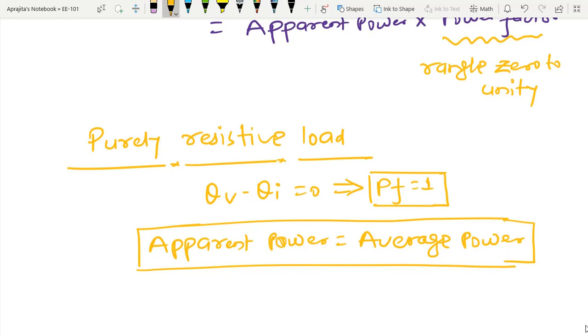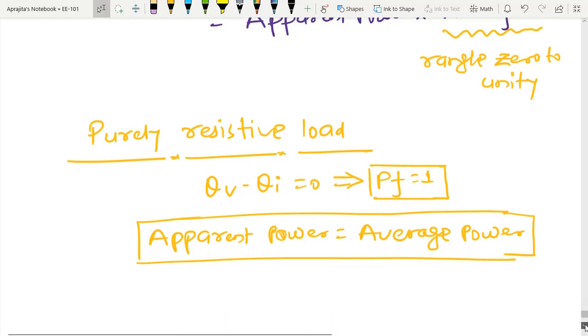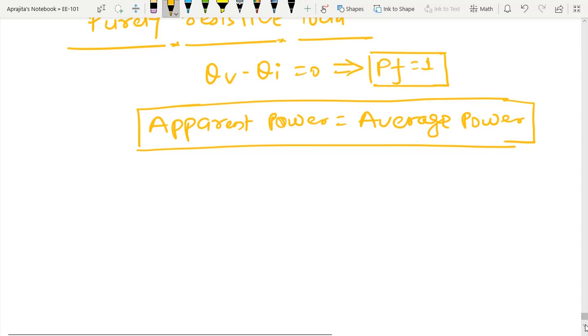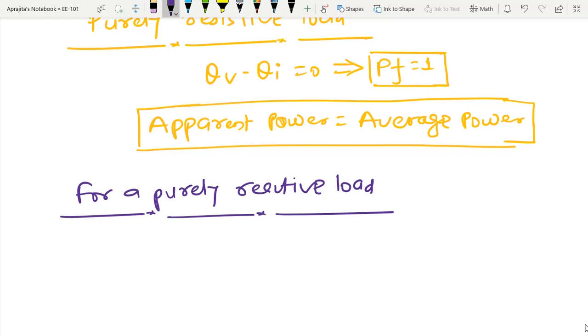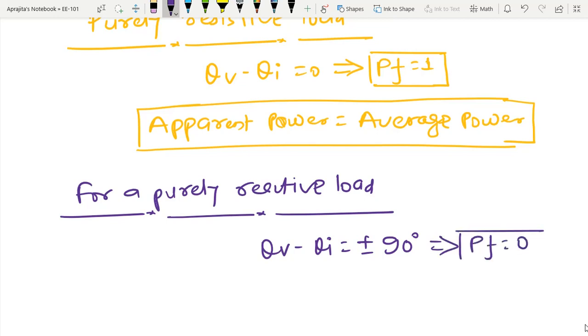For a purely reactive load, suppose I have a capacitor or inductor or a combination of that, we have already seen that the angle between voltage and current is plus minus 90 degrees, which implies that power factor equals 0.